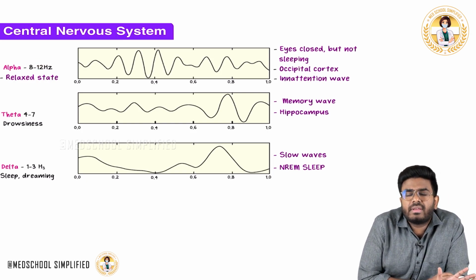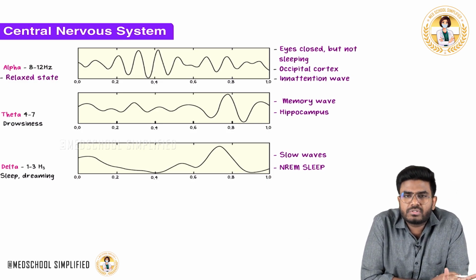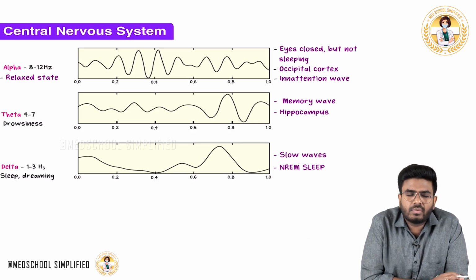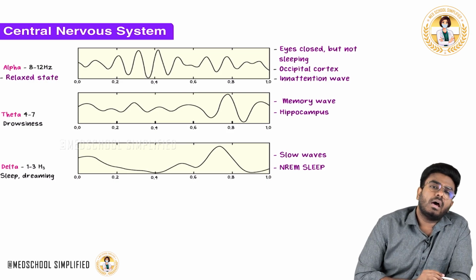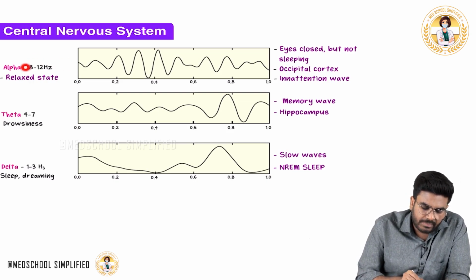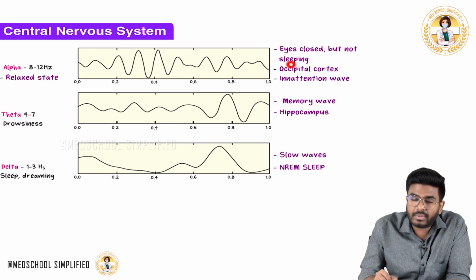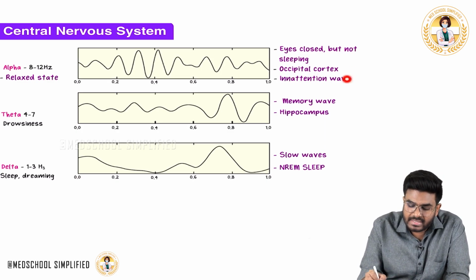Frequency is less. So usually whenever you are relaxed, almost doing meditation, you are in a meditative state where your eyes are closed, but you are not sleeping. You are not thinking about anything, you are just awake with your eyes closed. In that condition, 8 to 12 waves will be coming, especially from the occipital region. So alpha waves have a frequency of 8 to 12 hertz, seen in a relaxed state.